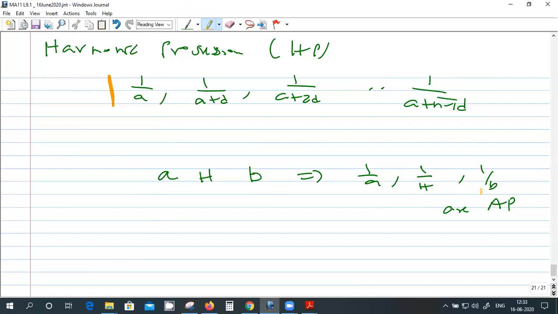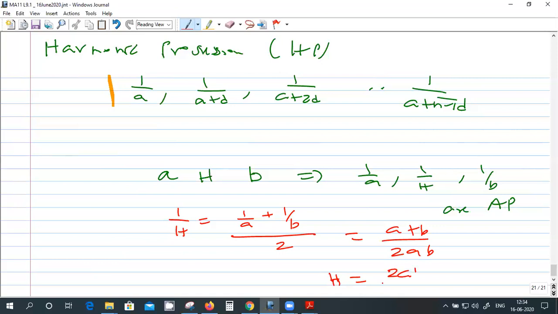So 1 by H equals the average of 1 by A and 1 by B, which is A plus B divided by 2AB. So the harmonic mean between two numbers A and B is 2AB divided by A plus B.